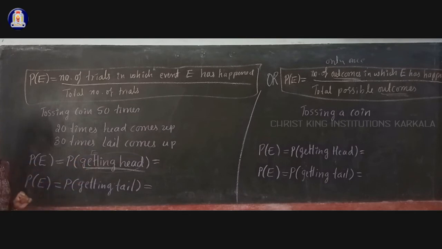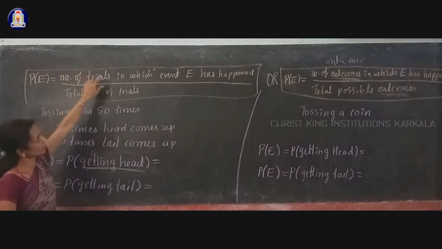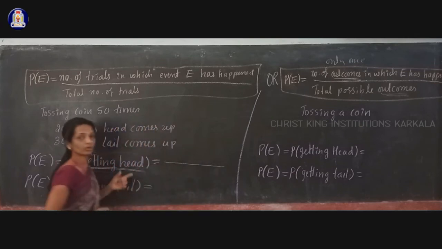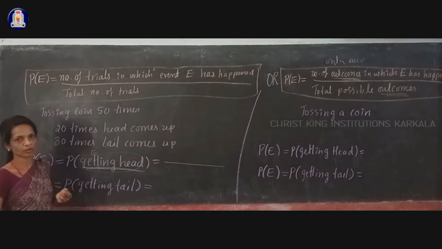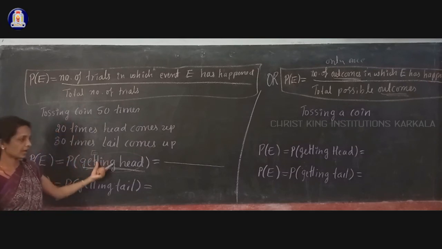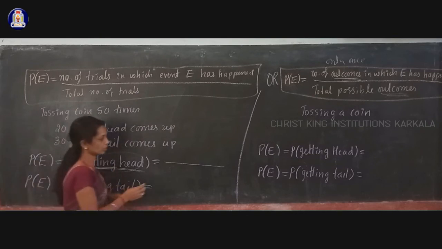In how many tosses did you get a head? In 20 trials out of 50 trials, you have head. So the number of trials in which event E has happened is the number of trials in which you got head on the top face of the coin, that is 20 tosses.